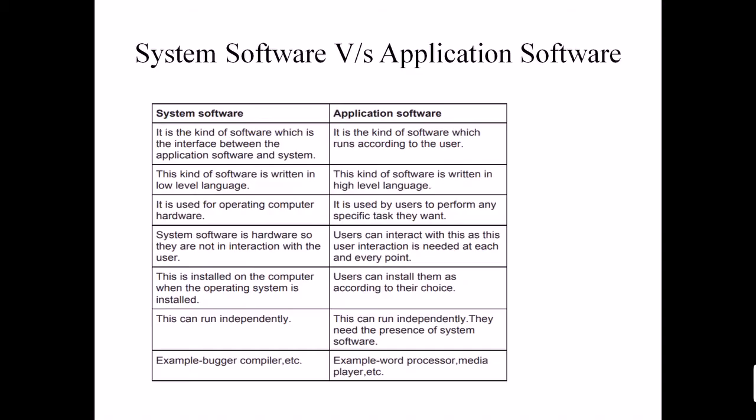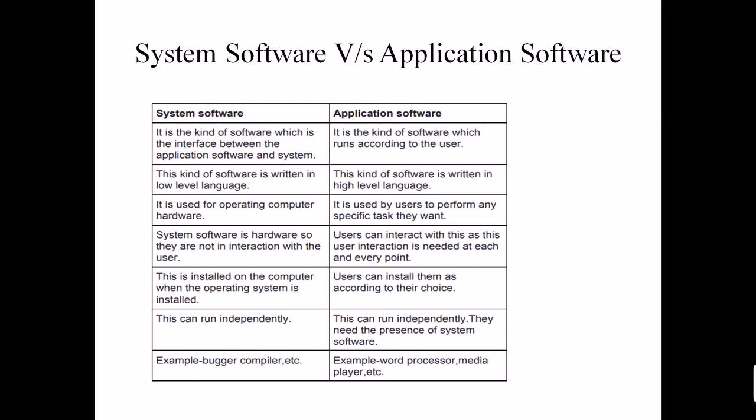Next we'll see some differences between system software and application software. System software is a kind of software which is an interface between application software and the system, as I told you earlier. Application software is a kind of software which runs according to the user, that is, according to the user's requirement or query.